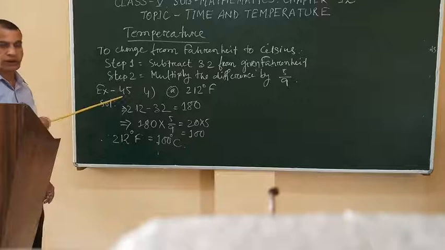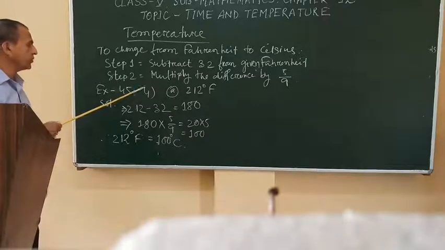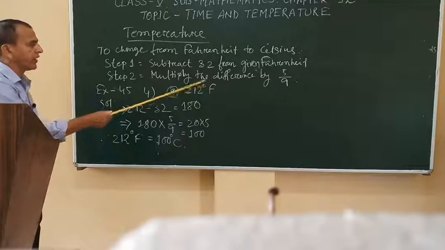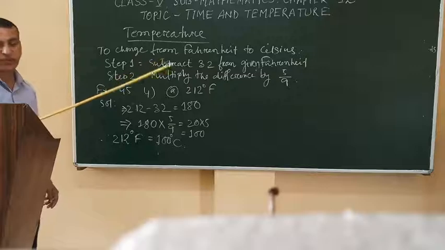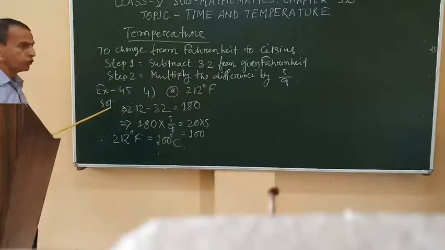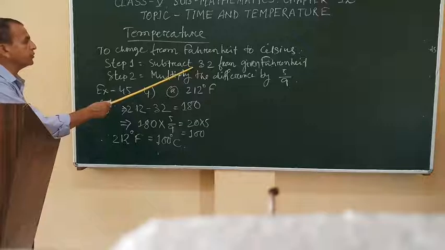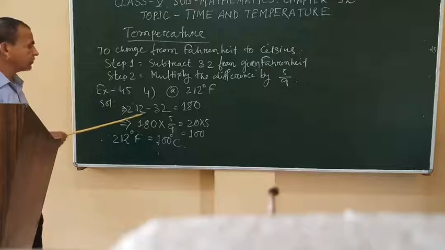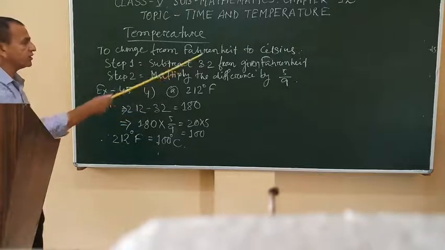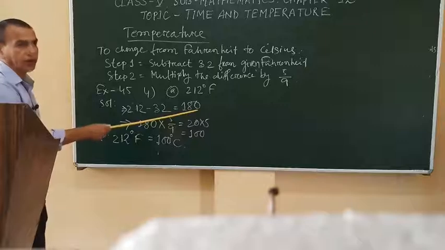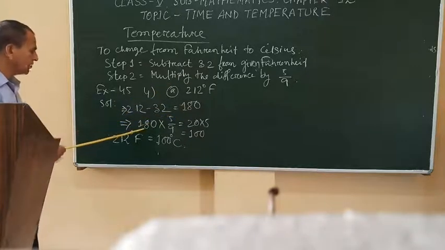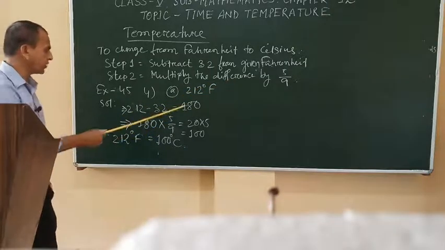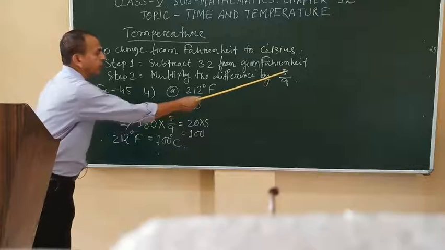Let's discuss one example from exercise 45, question number 4a. 212 degree Fahrenheit we need to convert to Celsius. First, we have to subtract 32 from the given Fahrenheit. Given Fahrenheit here is 212, minus 32, the result is 180. Now 180 multiplied by 5 by 9.